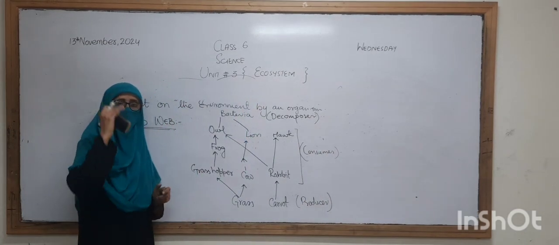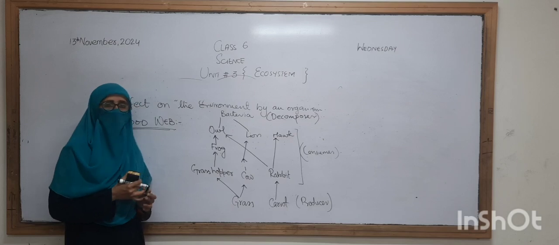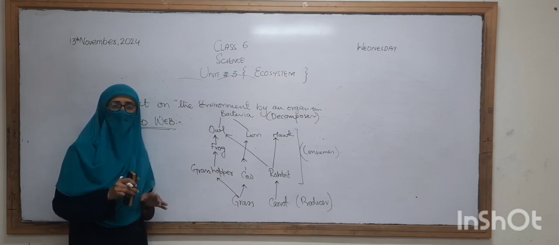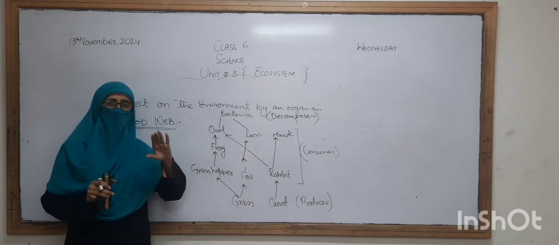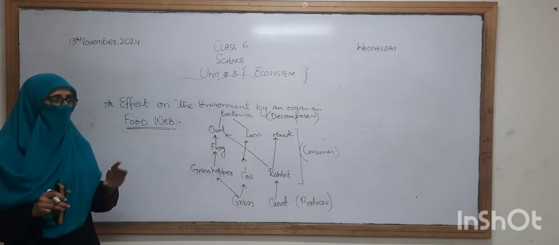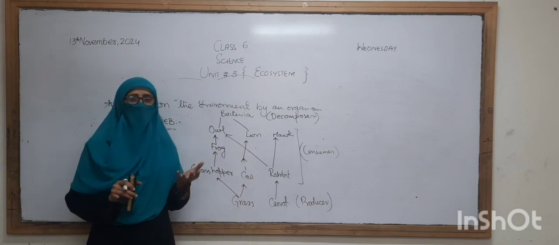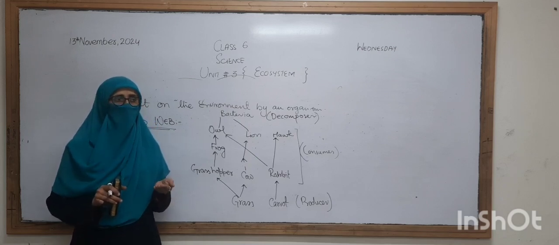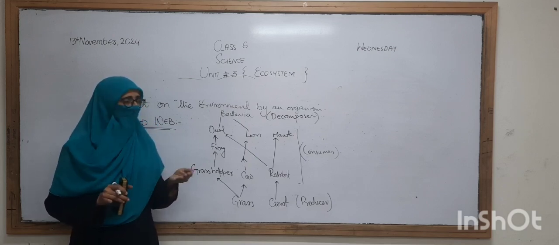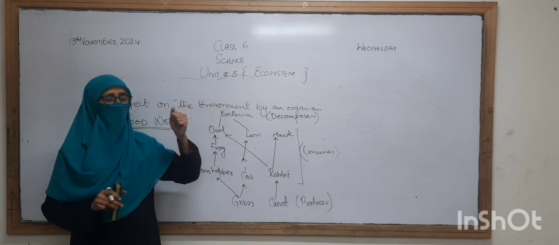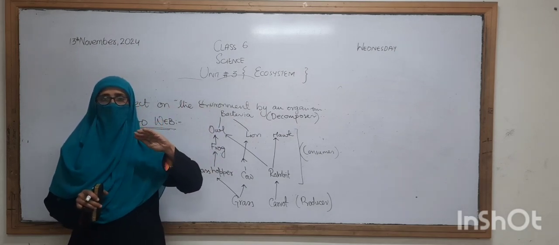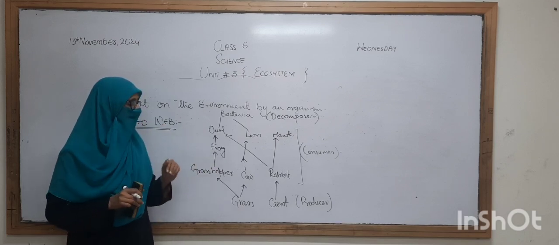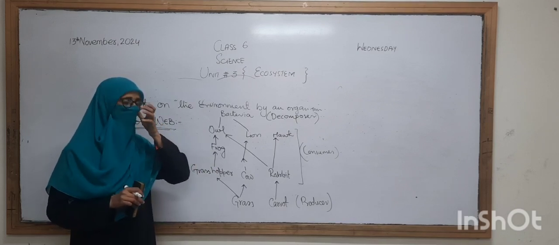These are the three steps of the living organisms. You all know that producers are the plants which can make their own food, and consumers are those which can't make their own food, so in order to survive on the earth they need food in the form of prey. Decomposers are the microorganisms which decompose the living organism, and it slowly and gradually becomes part of the soil. So this is the food web that we are discussing.